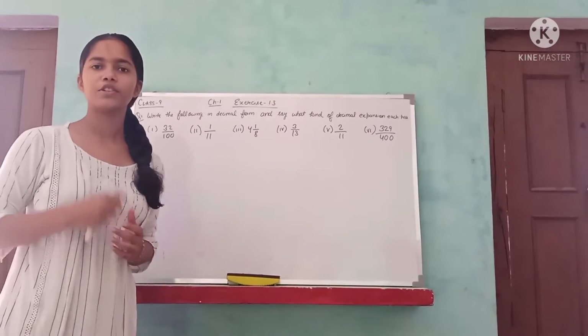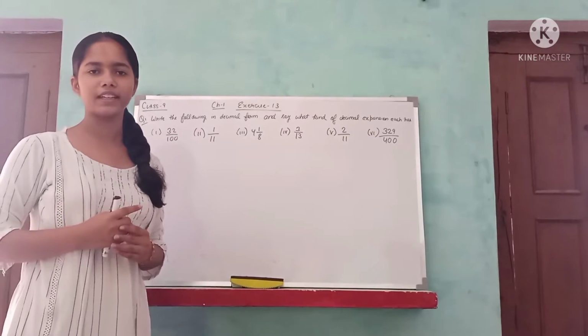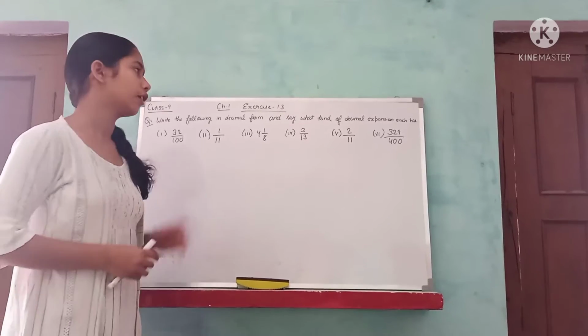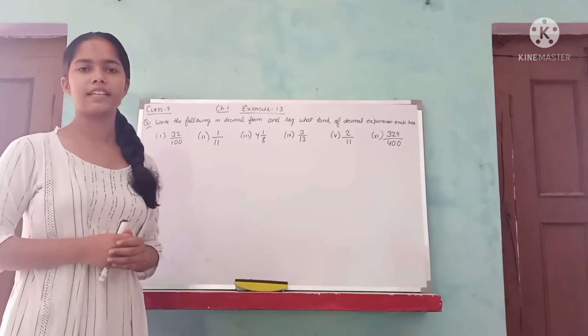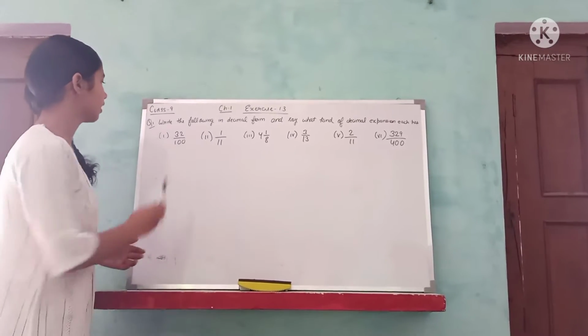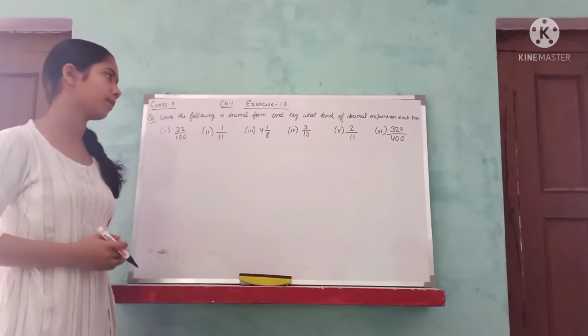So there are two types of decimal expansions. First, terminating, and the second one is non-terminating recurring. We will understand these decimal expansions in the exercise. So the first part is 32 upon 100. We will write it in decimal form as